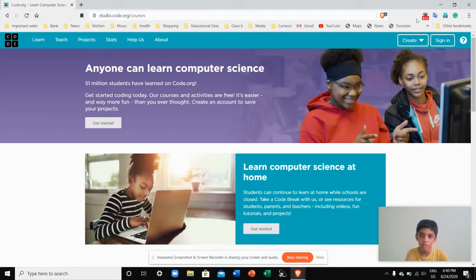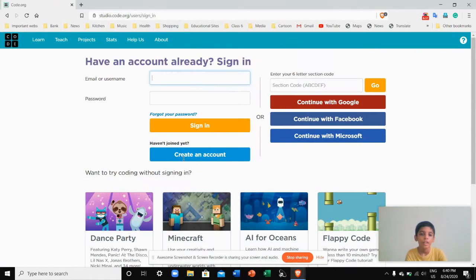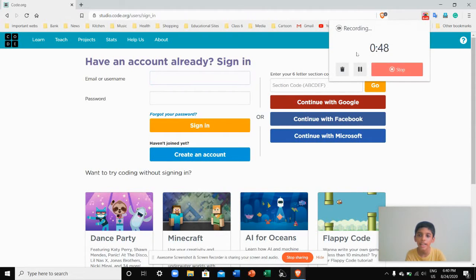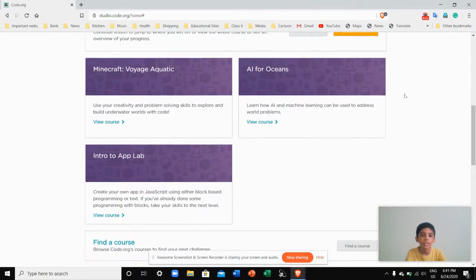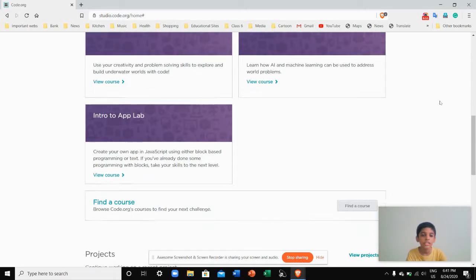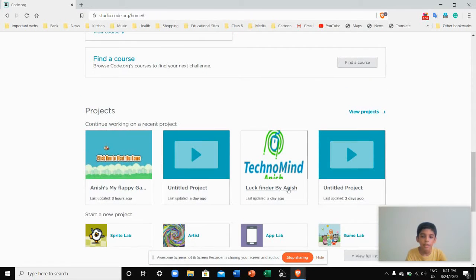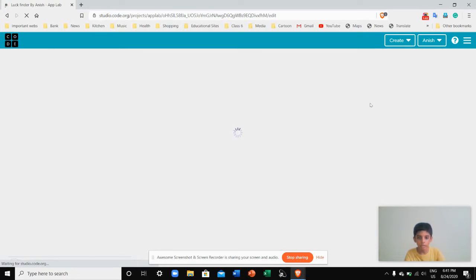AI for Horizons. First of all, you have to create an account if you don't have one, like this. If you have an account in Google, Microsoft, or Facebook, you can create it. Actually, I have an account in Google, so I'm continuing with Google. Now I have signed in, and I've completed this many courses here. If you want to see one of my apps, let's see, and you can understand how we have to do coding in this website.